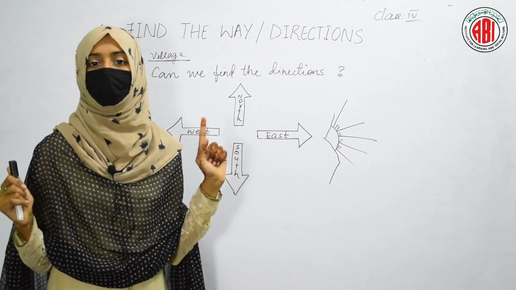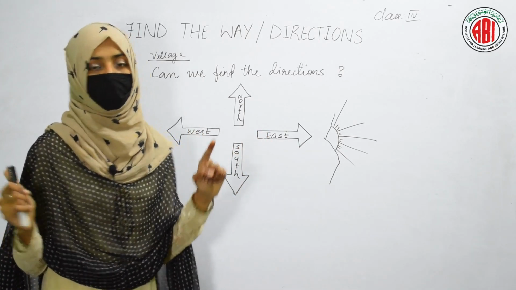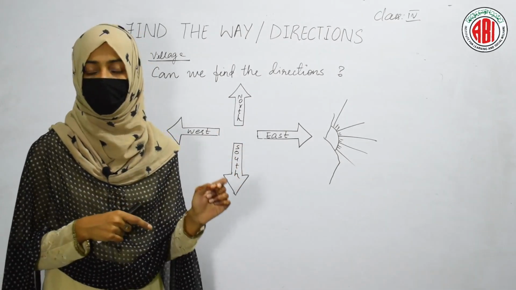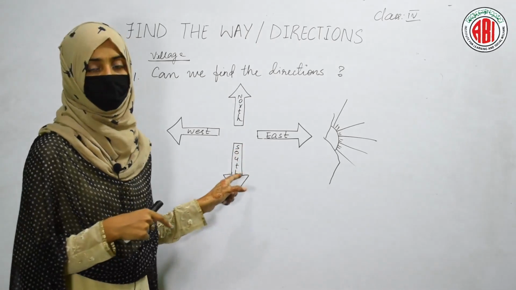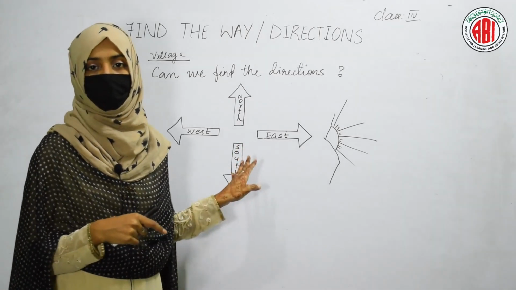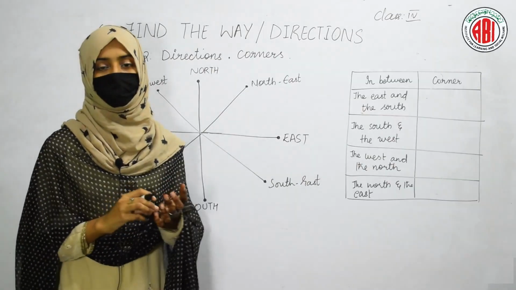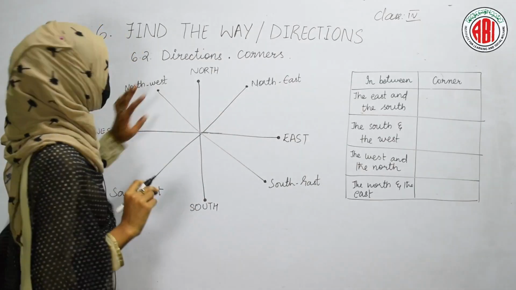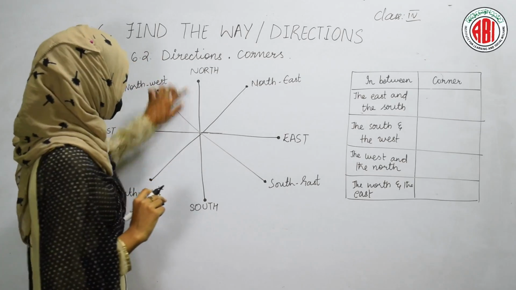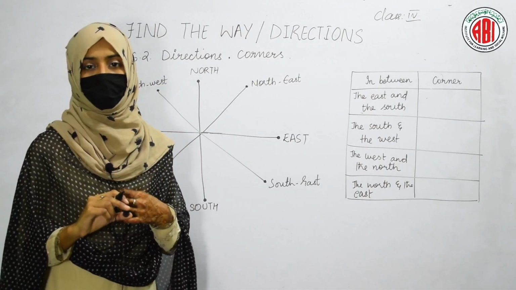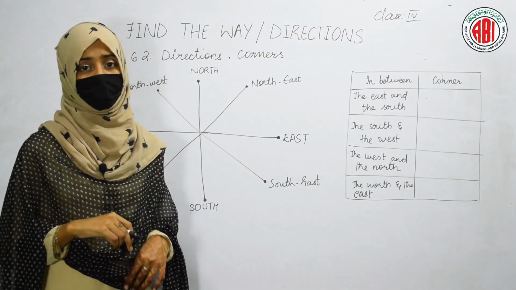Left hand will always point towards the north side and your right hand will always point towards the south side. In this way, four directions can be easily identified of any place. So we have studied about the directions. We all know that four directions will be there: north, south, east and west. There are corners that are present. So how many corners can you see?